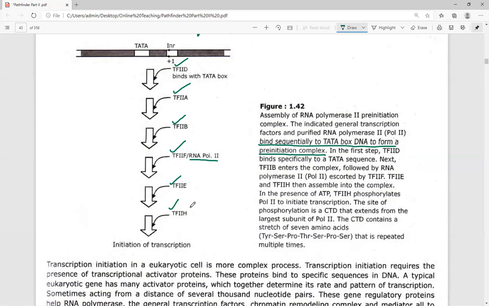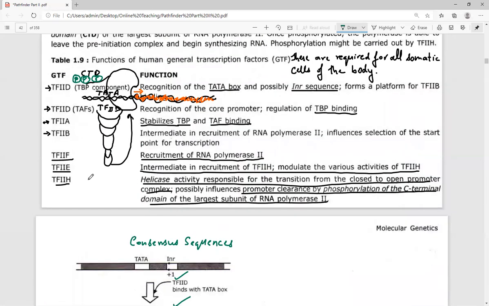Second, E and H will lead to the formation of the complex. H will act as a helicase, as I have already told you. H acts as a helicase and is responsible for the transition from the closed to the open complex. So the open complex is going to be produced.